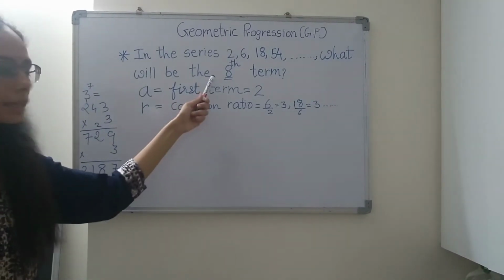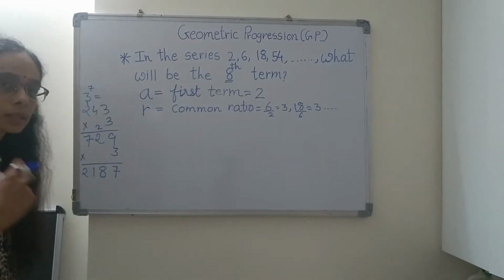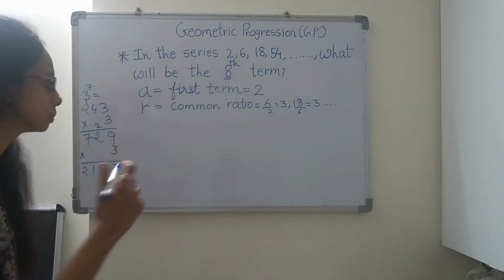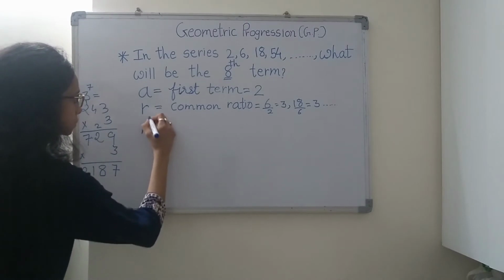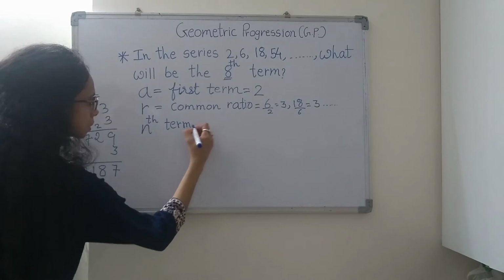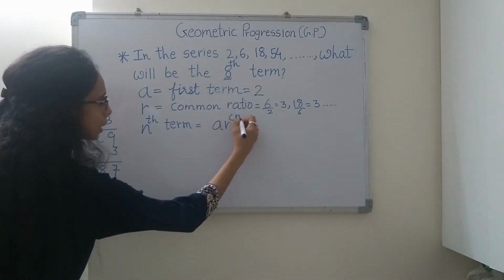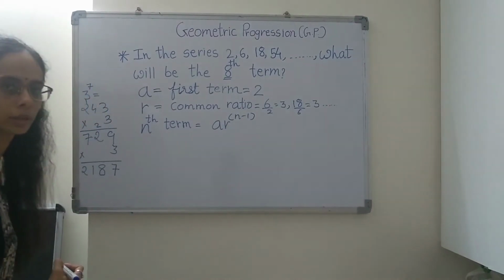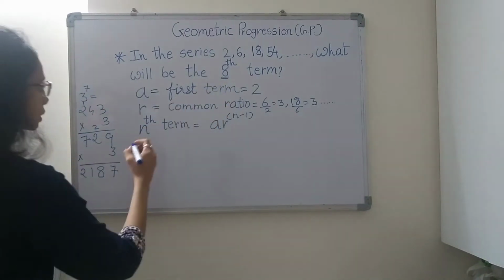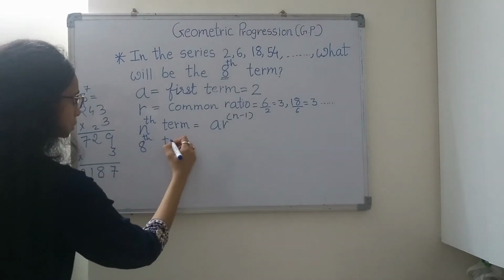Okay. Now let the 8th term be the nth term. And what is the formula to find the nth term? The nth term is equal to AR raised to n minus 1. Okay. Now for the 8th term, instead of the nth term we will write the 8th term over here.